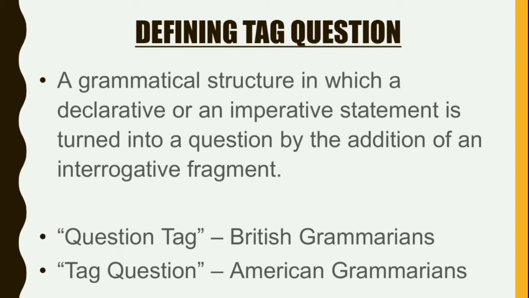Right. What are declarative sentences? Declarative sentences are statements that tell us something. Like, for example, sun rises in the east. That's a statement. I am a boy, you are a girl. All statements are declarative sentences.